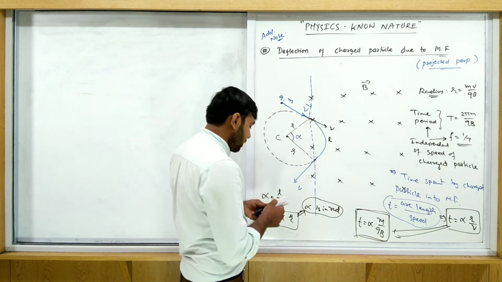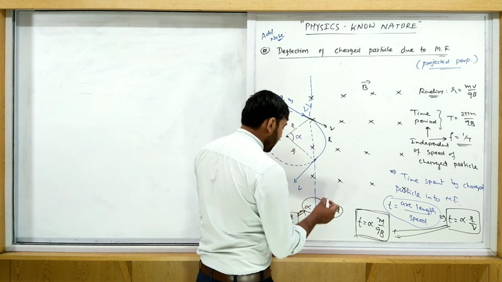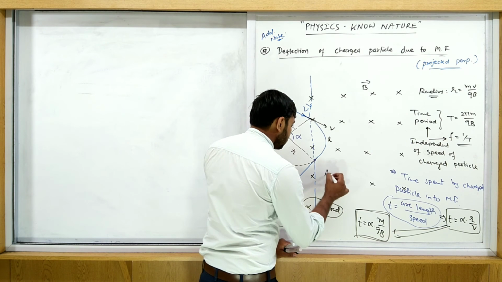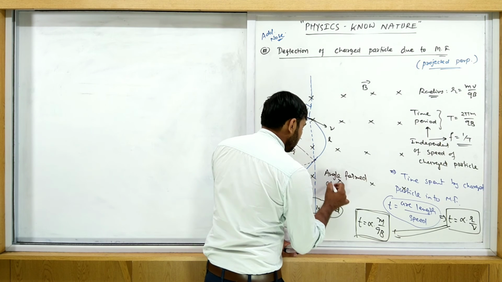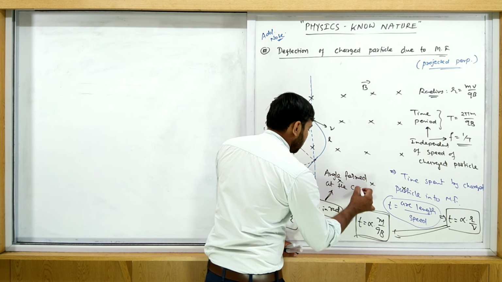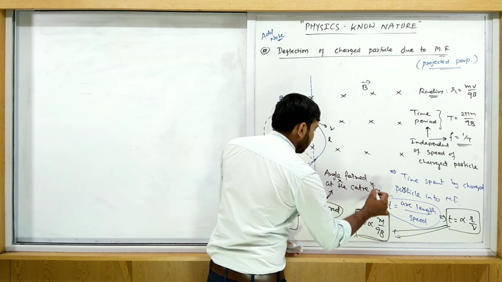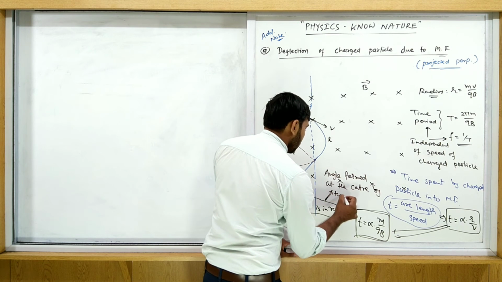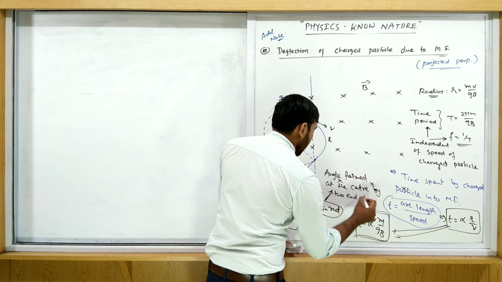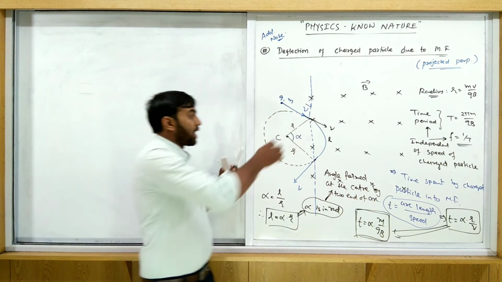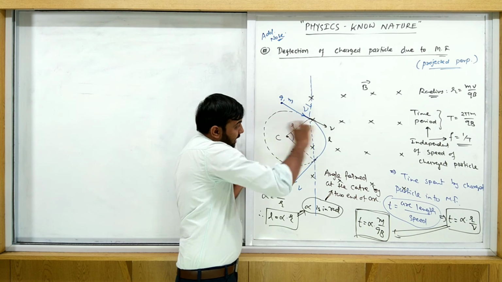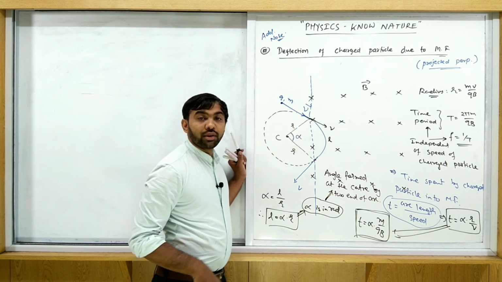What is this alpha here? Alpha is the angle formed at the center by the two ends of an arc. The angle formed at the center from both ends of the arc is called alpha.